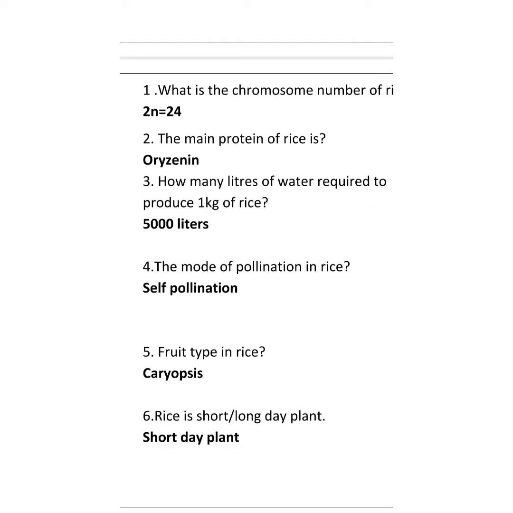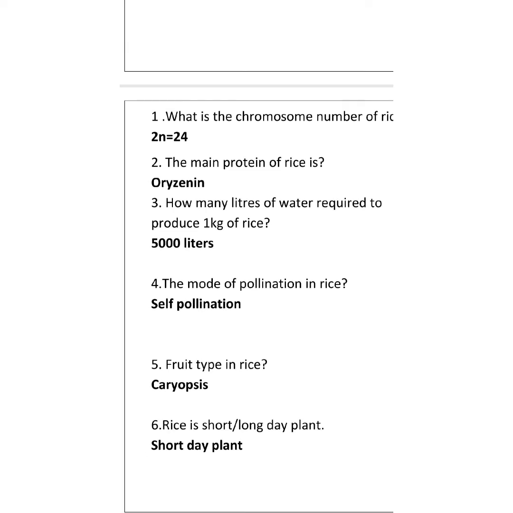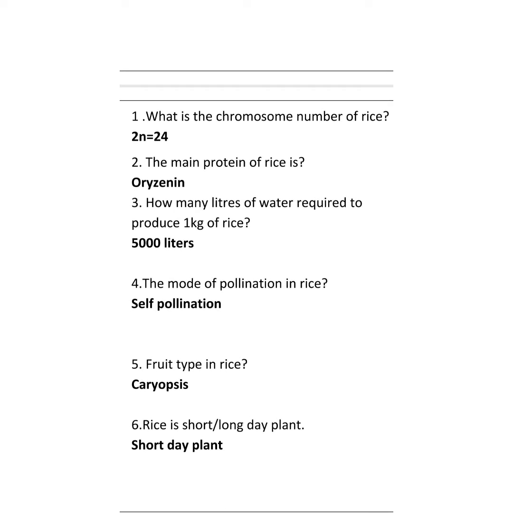Let's go for the answers. First question answer: the chromosome number of rice is 2n = 24. Second question, the major or main protein of rice is oryzin. Third question, how many liters of water are required to produce 1 kg of rice? It means 5000 liters.